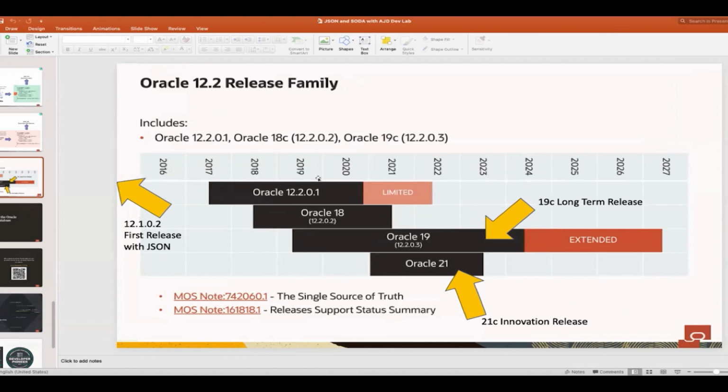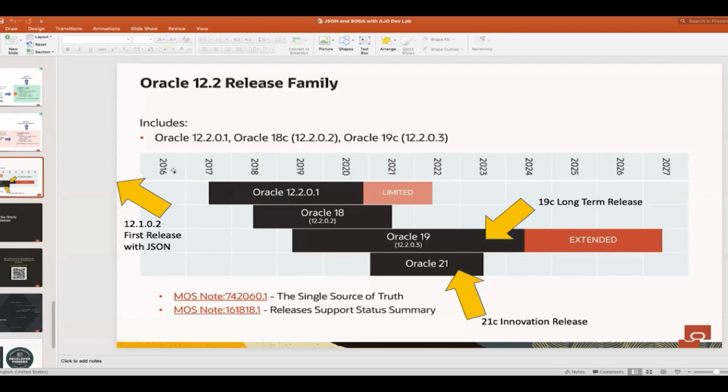I'd still recommend that the earliest version should be 12.2 with a decent patch set. We provide these patches, and bugs get fixed and performance improvements come in. Some of them get backported. So you're always better off with a newer database. Ideally you would be on Oracle 19c or 21c on premise. I believe 21c is just around the corner. In the cloud, you can already use it in the Always Free tier.